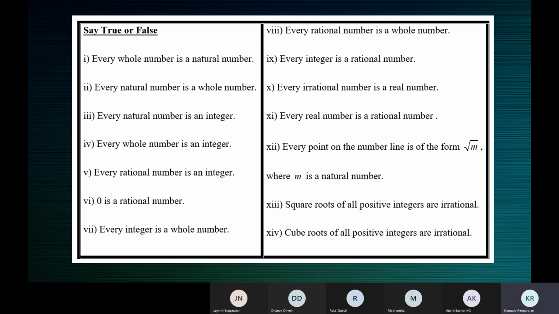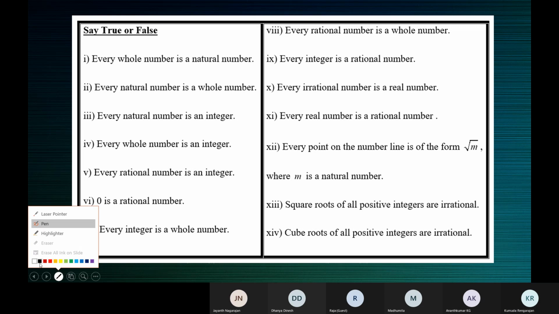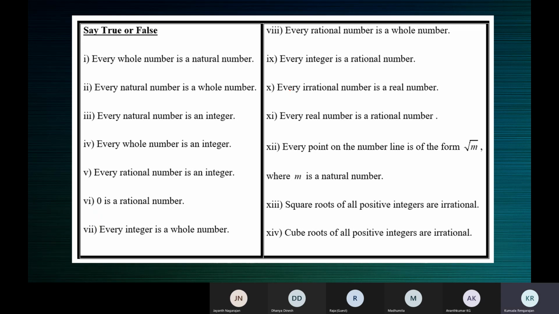I think you can answer only till here. If you are able to answer 1 to 9 correctly, very good.